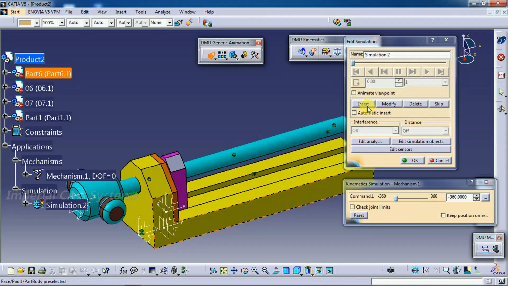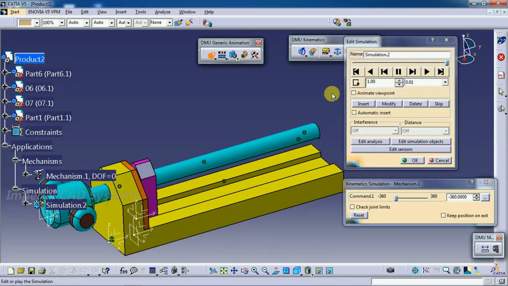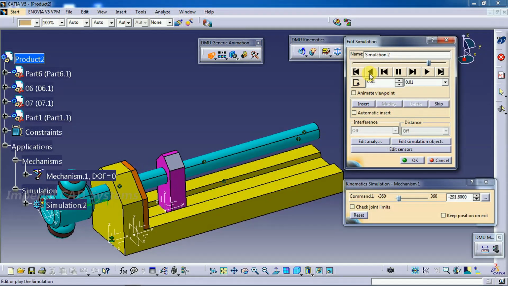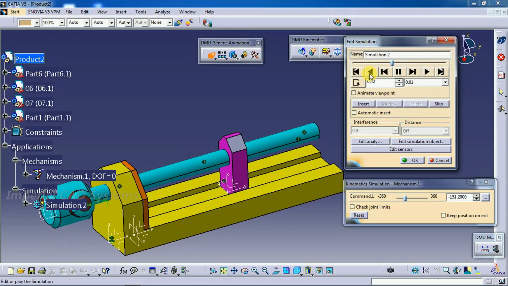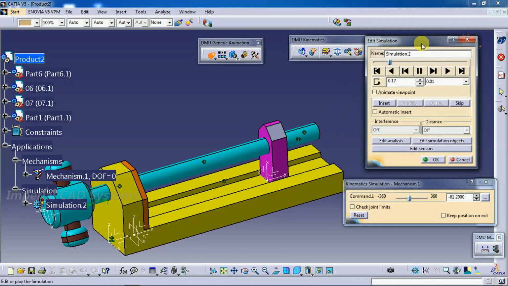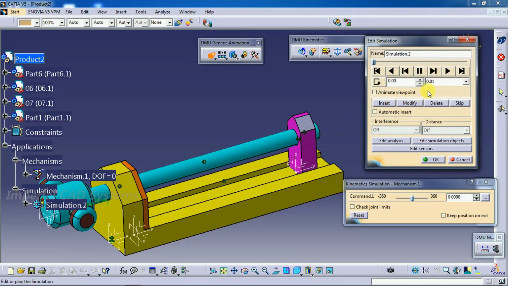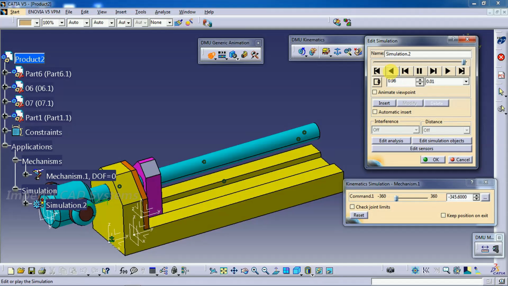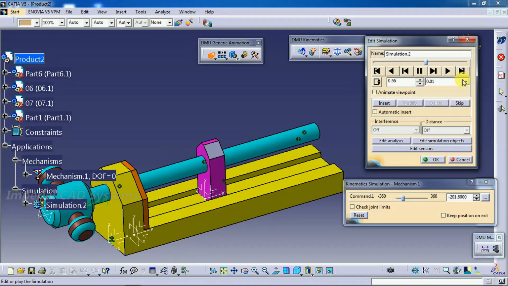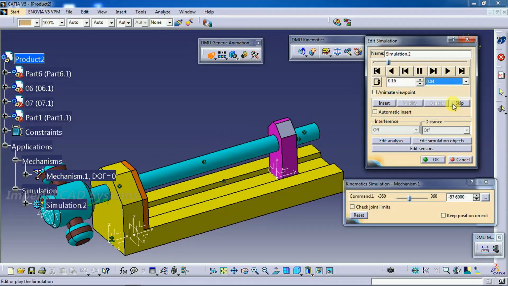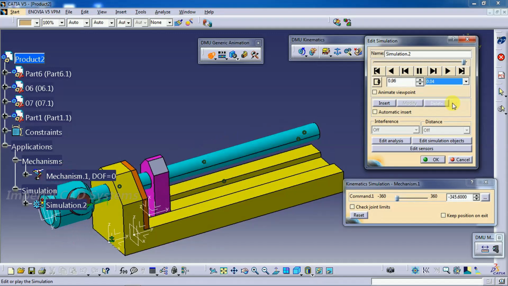See, then go for insert, keep this in 1. Then here you can reduce the speed by selecting this 0.01. Now see, go for play. Like this we can see simulation on this assembly. I change loop and I go for play. See here, I increase the speed. See here, to and fro it slides.